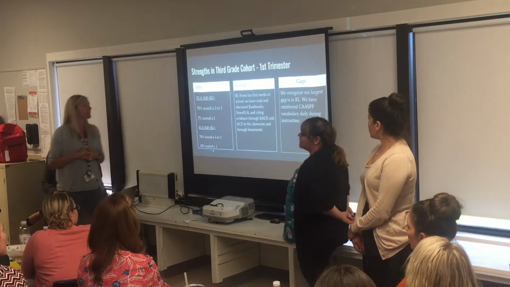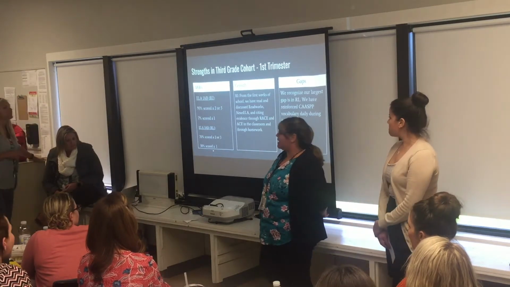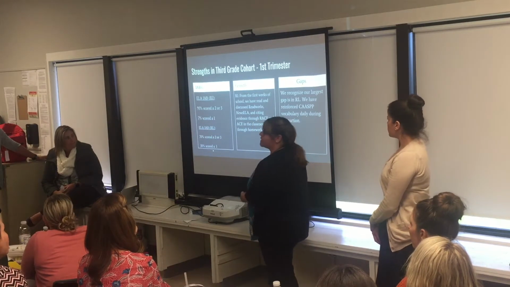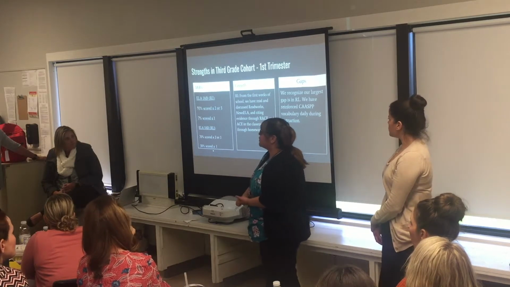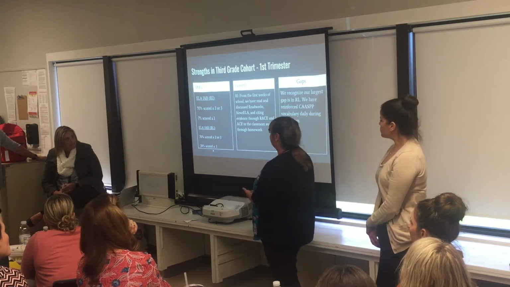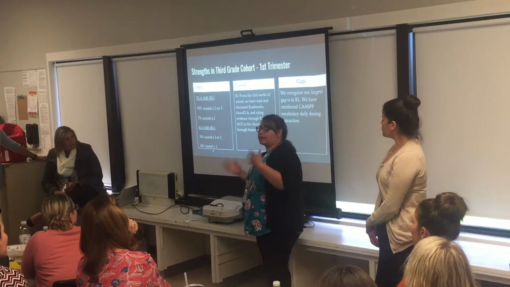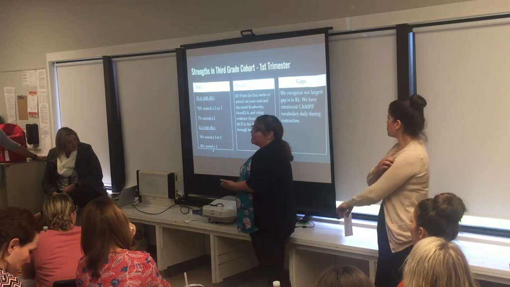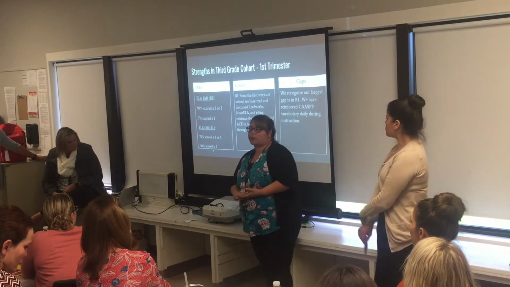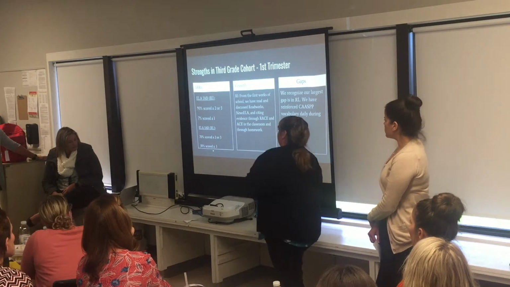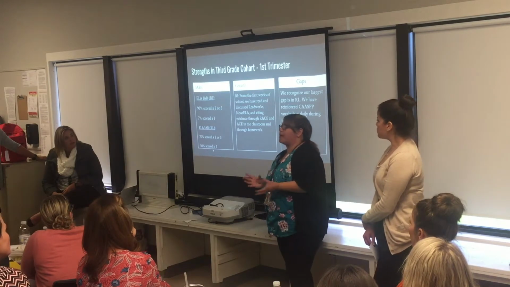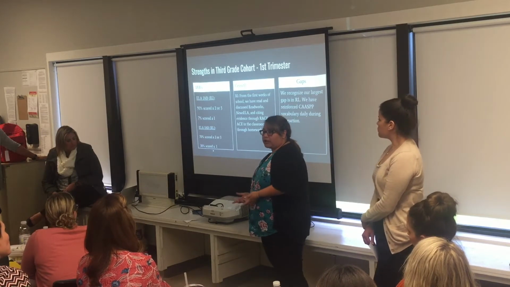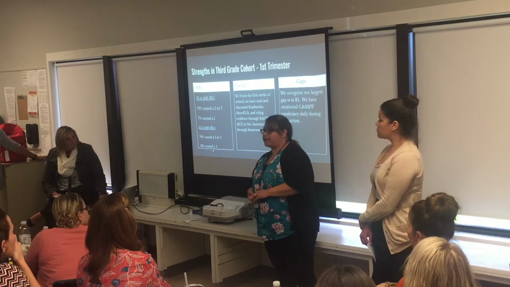In the area of ELA, we had our students take the IAB in reading informational text, and as you can see, 93% of our students scored a 2 or a 3, and 7% scored a 1. And we attribute those scores to our implementation of Greek words, Musella, as well as the use of breaks and A's within our classroom, as well as within their daily homework assignments. In the area of reading literary text, 70% of our students scored a 2 or a 3, and 30% scored a 1. And we do recognize that that is our largest gap right now, and we are working really hard on incorporating that CAS vocabulary within our daily instruction and making it part of their academic vocabulary.